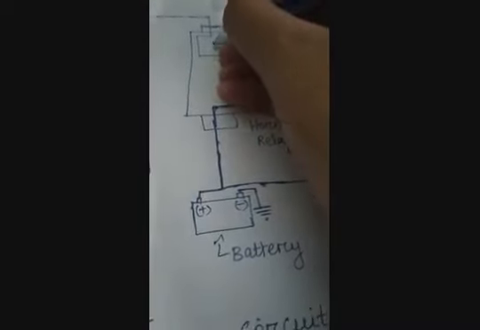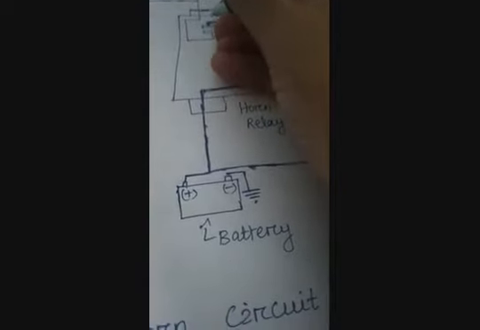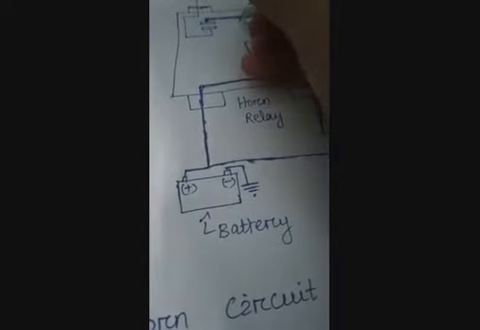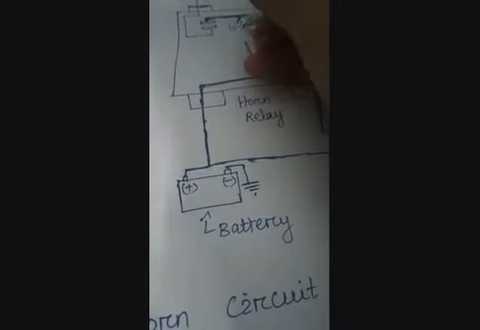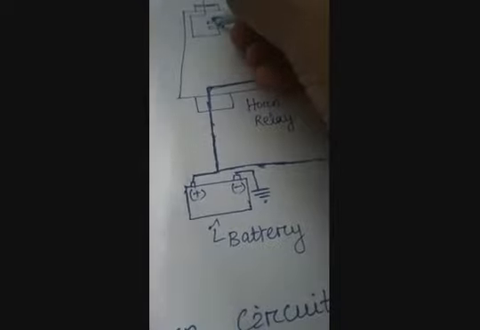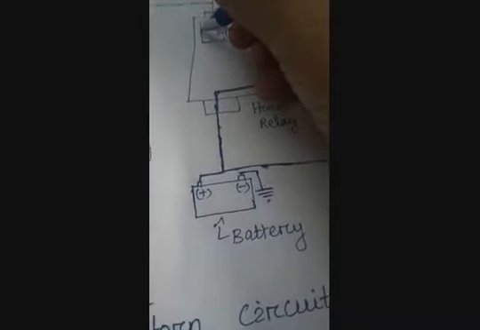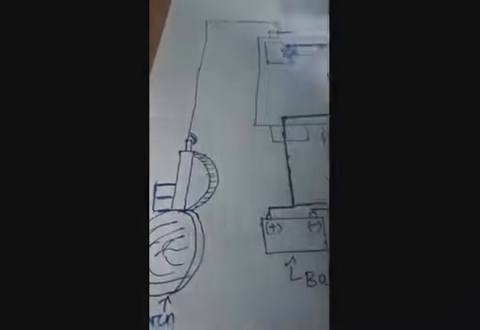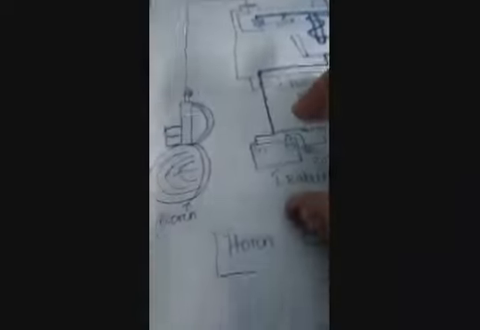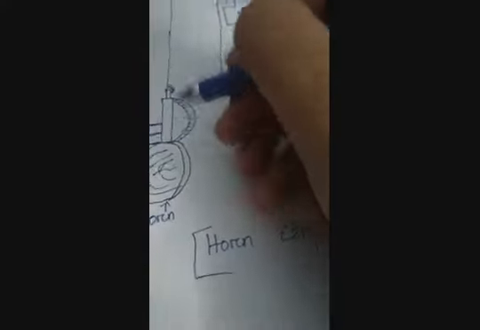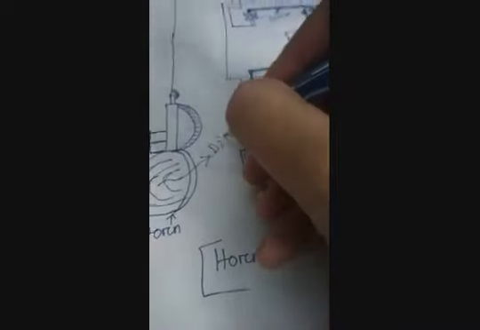Then this is the lever part. One lever is up and down, one lever is in stop condition. Then this lever will be pushed towards down. This is the lever which is pushed towards down, and touches this point, and the horn will be created. This is the part where the horn sound is created. In this part, the diaphragm is present.